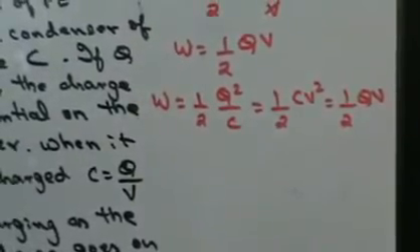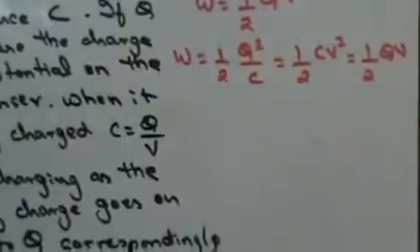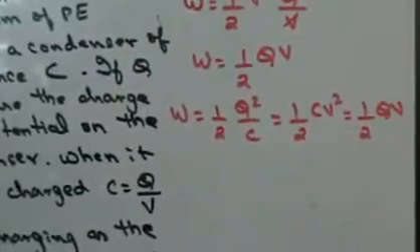Now let's find out the work done by condensers in series.